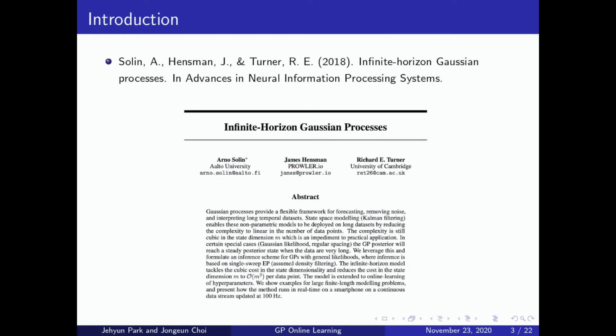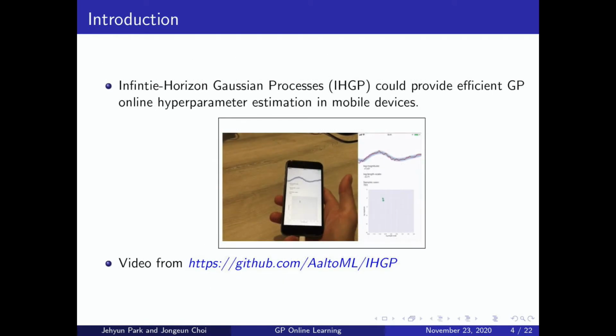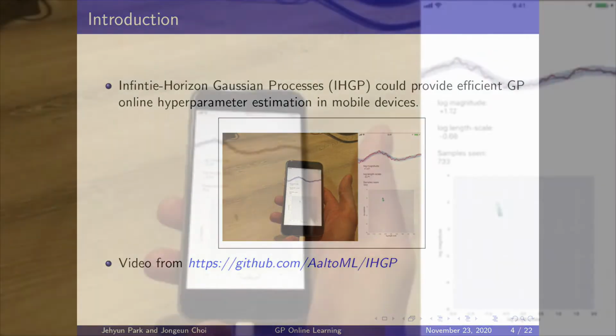Our work is motivated by Arno Solin's paper, published in NIPS 2018, Infinite Horizon Gaussian Processes. The Infinite Horizon model tackles the cubic cost in the state dimensionality and reduces the cost proportionally to the square of the state dimension per data point. Due to the efficient framework, IHGP is able to successfully implement online adaptive learning on the iPhone in real time. Let's watch a video showing how efficient IHGP is.